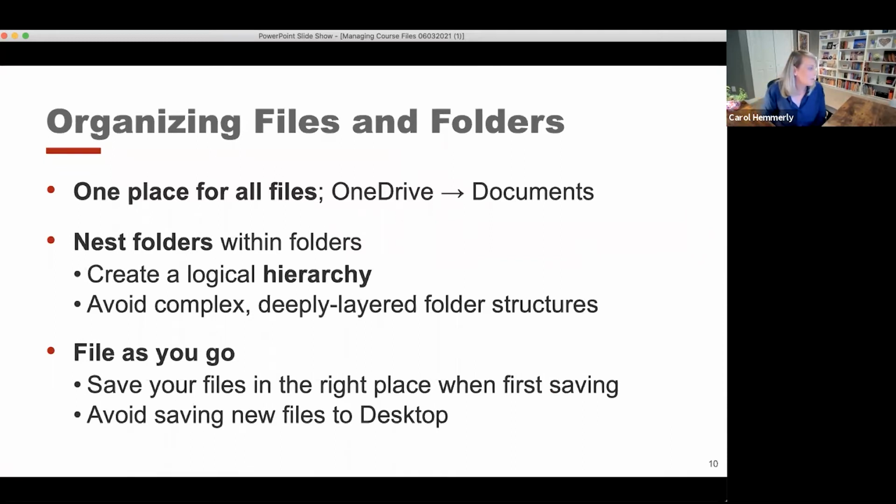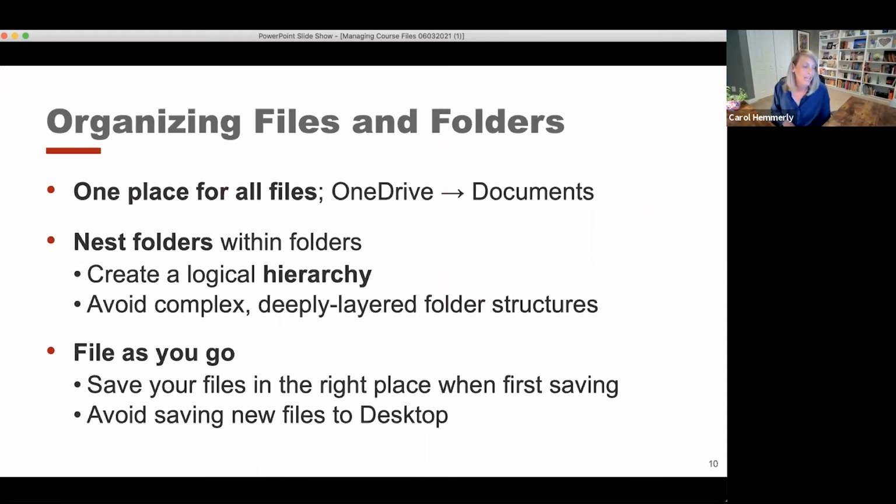So moving on, we wanted to talk about organizing your files and folders, and there are several things to keep in mind here. So in general, for organizing your files and folders, we are recommending that you use OneDrive, and specifically the Documents folder in OneDrive, to hold all of your files